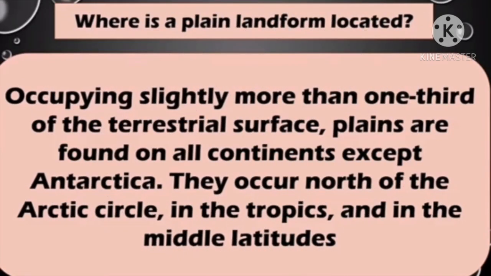Now children, let us study where plains are located. Occupying slightly more than 1/3 of the terrestrial surface, that is the land surface, plains are found on all continents except Antarctica. They occur north of the Arctic Circle, in the tropics and in the middle latitudes.